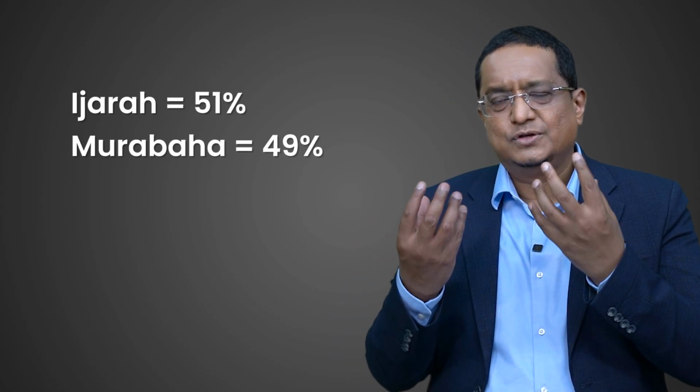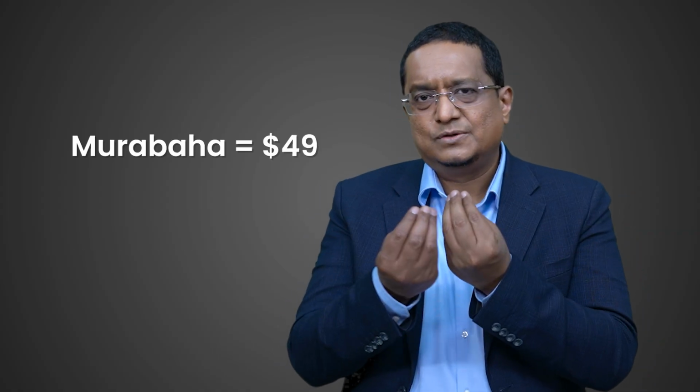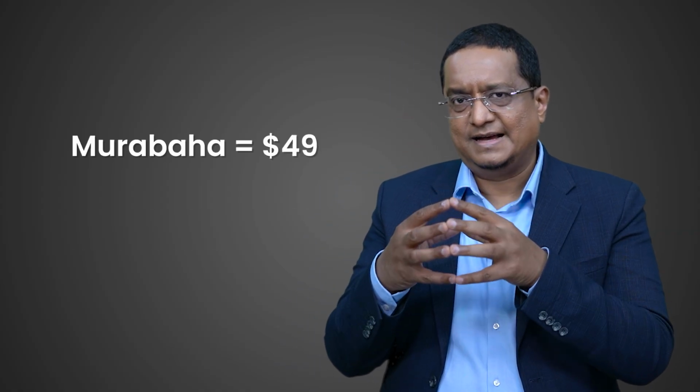The issue of tradability becomes much more important when there is a combination, meaning to say if there is an Ijara and a Murabaha in the Sukuk structure. So the scholars have advised that in case it is a Wakala Sukuk and there is a Murabaha and Ijara, the Ijara component needs to be 51% and the Murabaha can be 49%. So for example, if $100 were raised and with the $100 you want to structure a Sukuk, you have to have $51 invested in a real estate asset and you can do a Murabaha for 49%. So this is what the general guidelines are as of now.